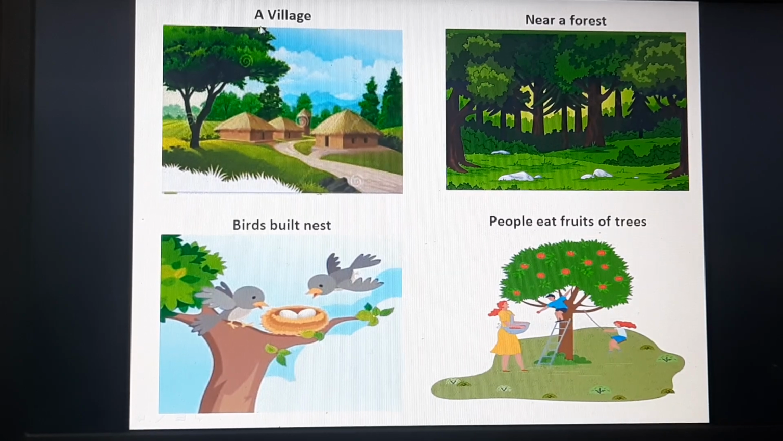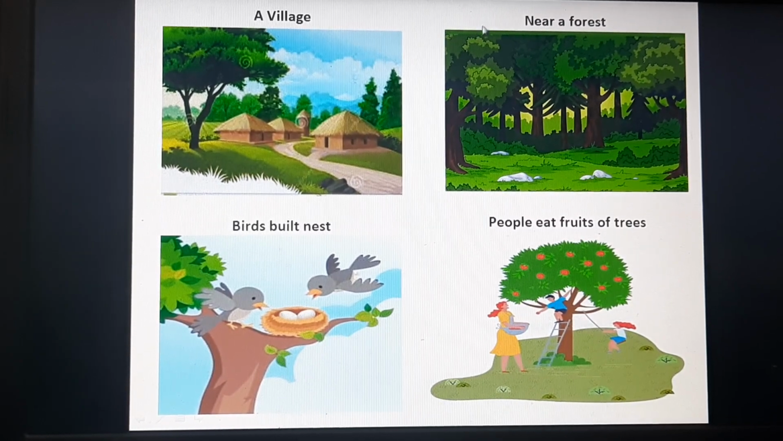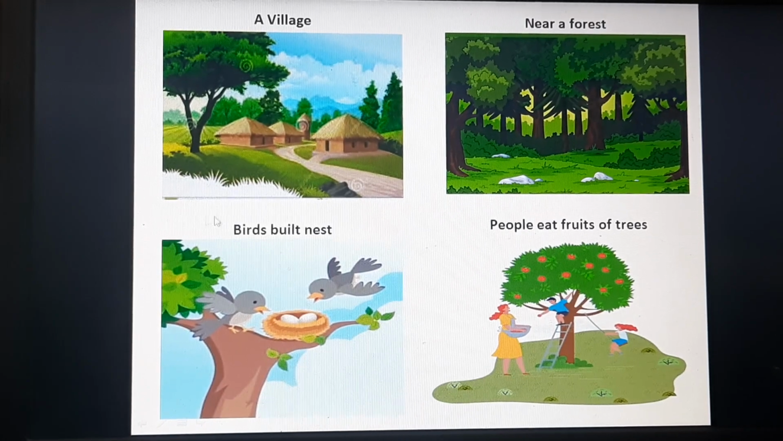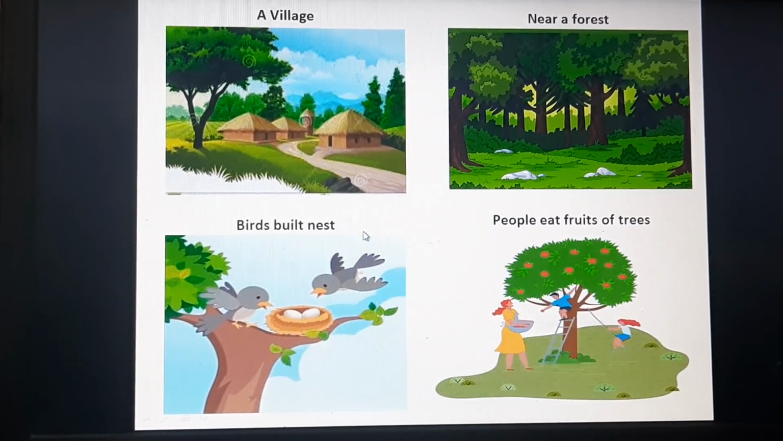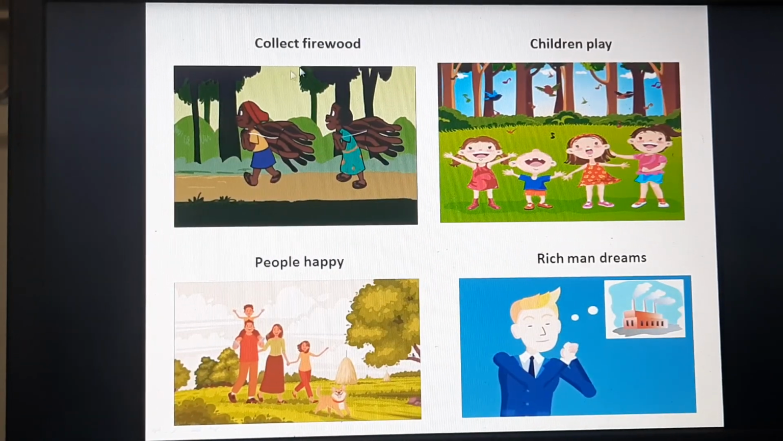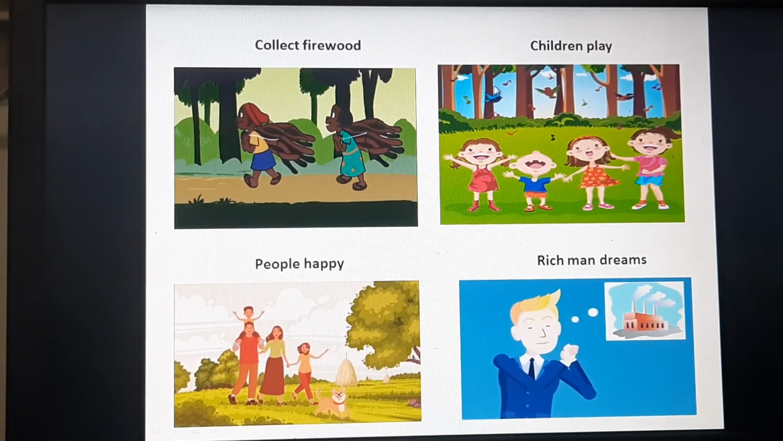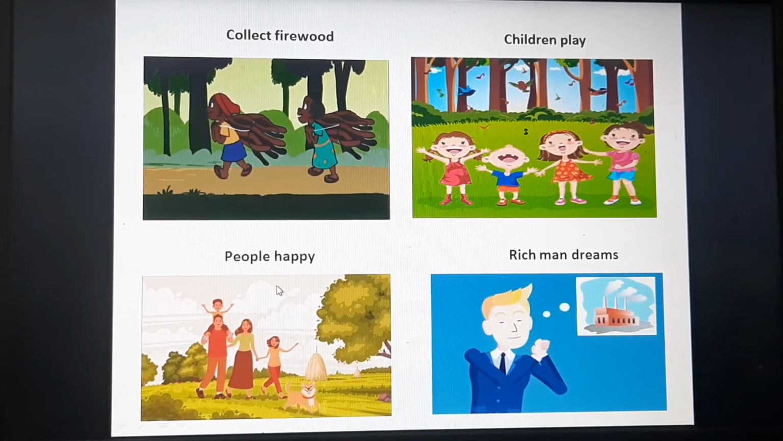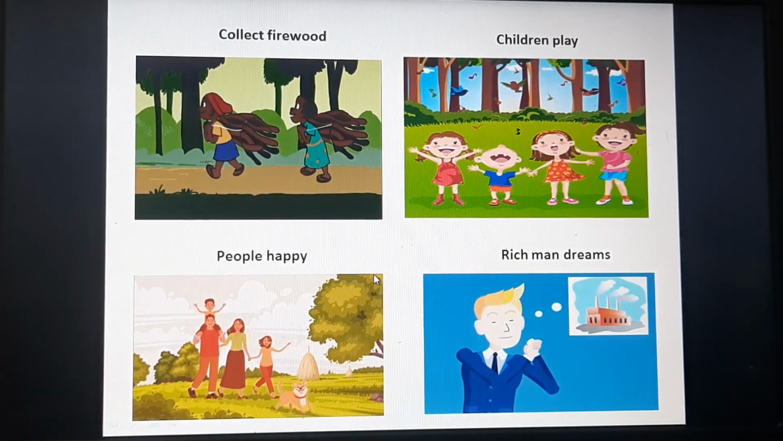Once there was a beautiful village. It was near a thick forest with tall trees and broad leaves. Birds built their nest on these trees. People ate the fruits of these trees and collected firewood for their homes. Children played under the shade of these trees, and people led a happy, peaceful life in the village.